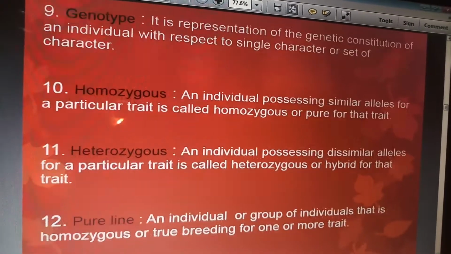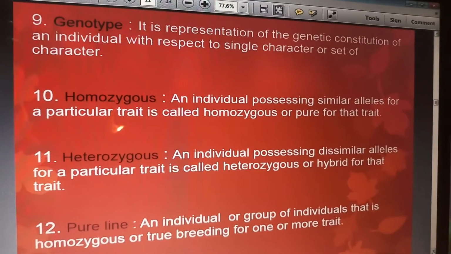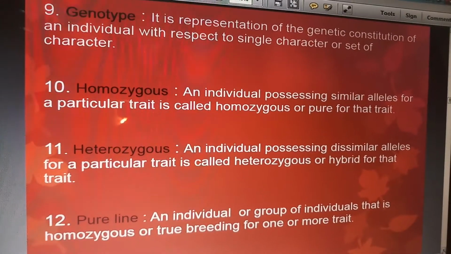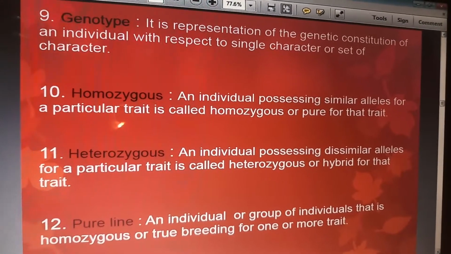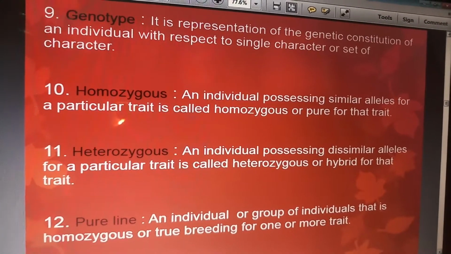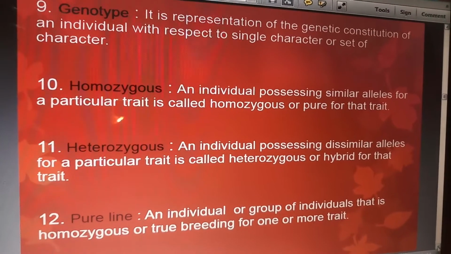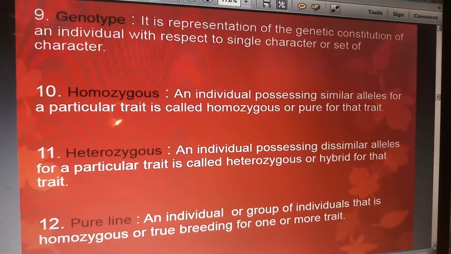Genotype is the representation of the genetic constitution of an individual with respect to a single character or set of characters. That is, genetic makeup or genetic constitution is genotype, and the external features are represented by phenotype.